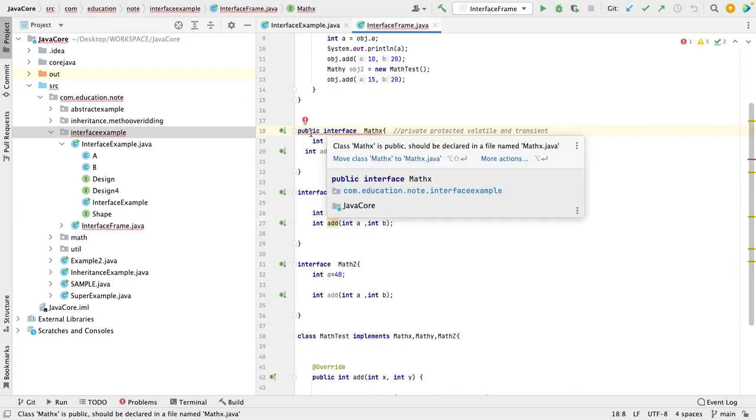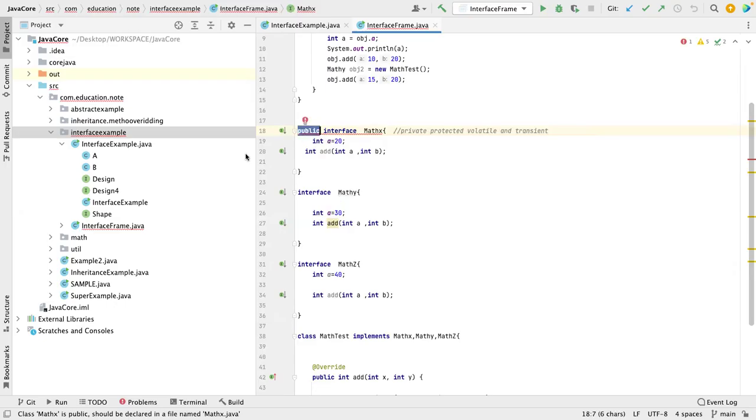Why you cannot use public? Because public always has to be a file name. If you make this one public, you have to make the file name this. So if you create a, let me create a separate file. Not always, just for demonstration to teach you guys, I'm creating a single file.